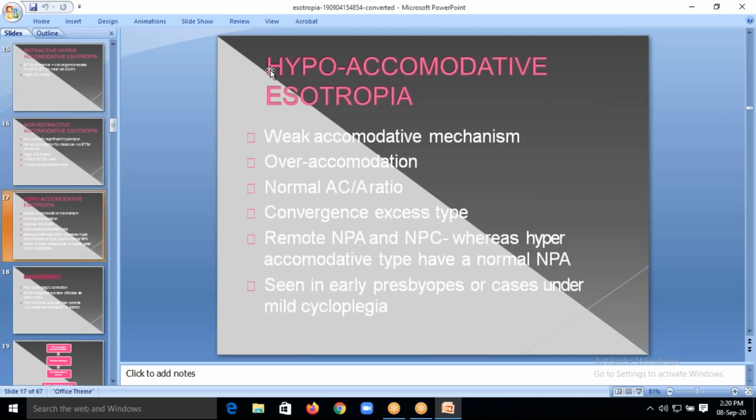Now coming to hypoaccommodative esotropia. Accommodation is very weak. Normal AC by A ratio, but the patient will have convergence. Usually these patients are presbyopes, meaning after 40 years of age the patient will need near vision glasses. These patients will be presbyopes.